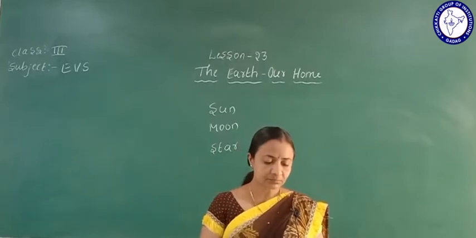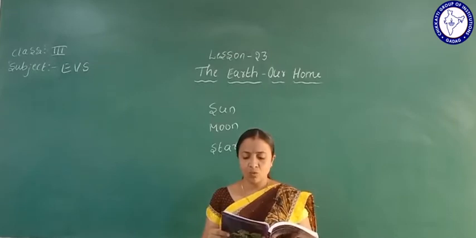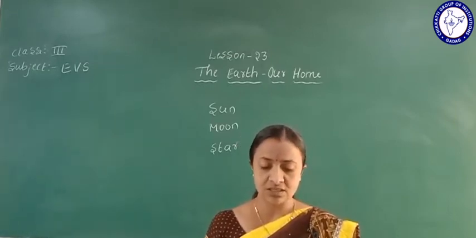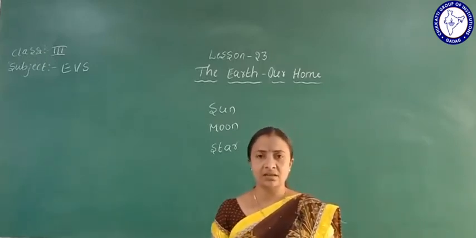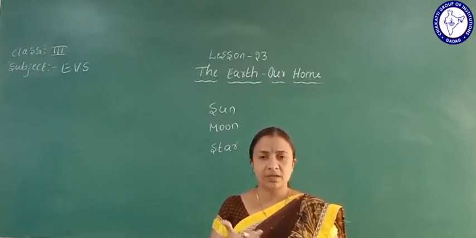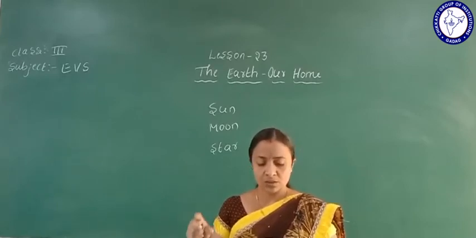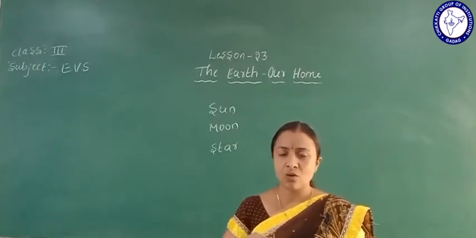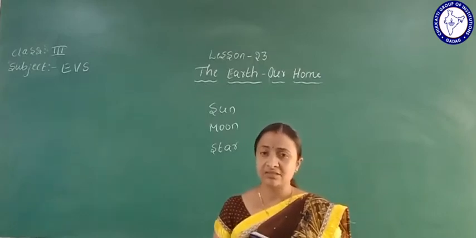Sky. So here it is given: take a plate and fill it with colored water, keep the plate in the sunlight and adjust to see the image of the sun in the water. Observe the shape of the sun. If you want to see the shape of the sun, take one plate full of colored water, keep it outside and observe the sun. How is it looking? It's a round shape. Yes, it can be clearly visible.